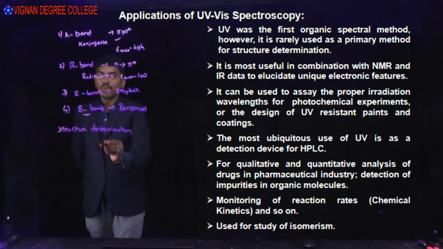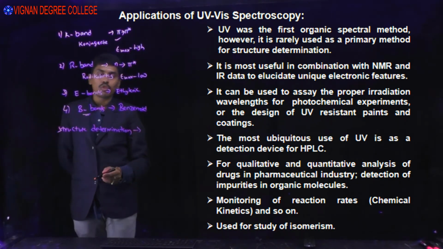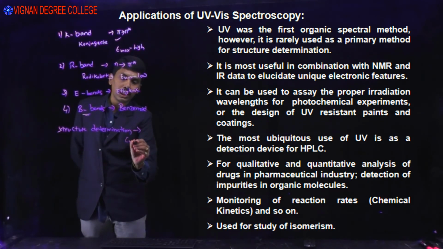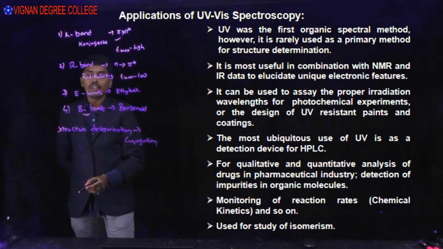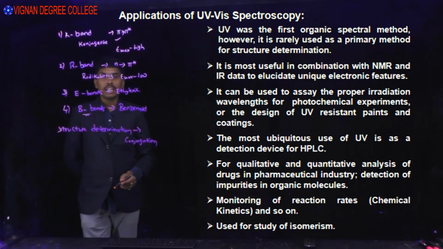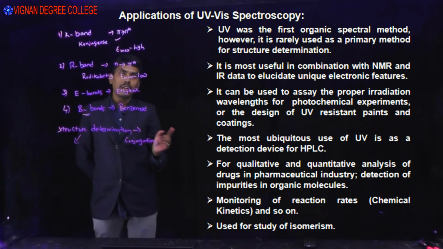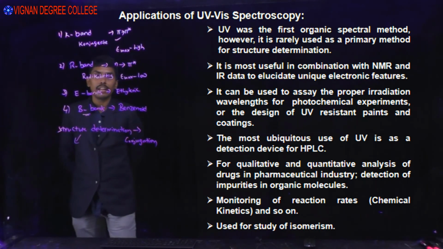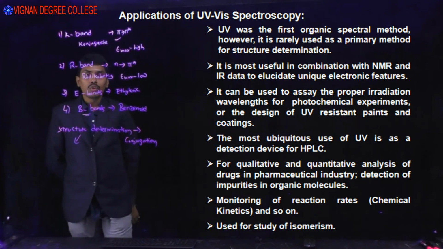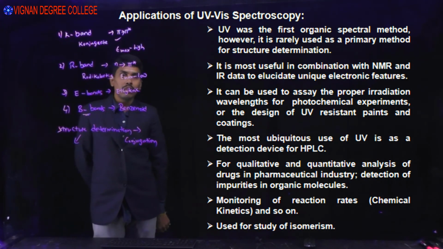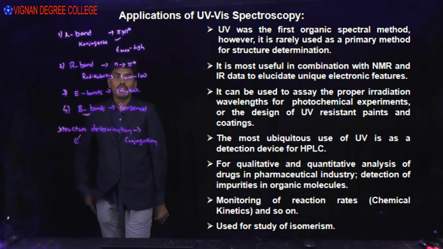With UV visible spectroscopy alone we can see whether some conjugation is there or not, and predict any isomerism. So it is useful in combination with NMR and IR data to elucidate electronic features.